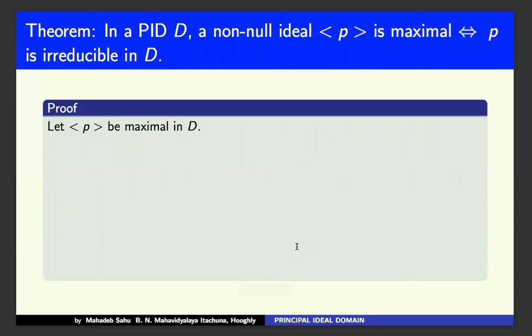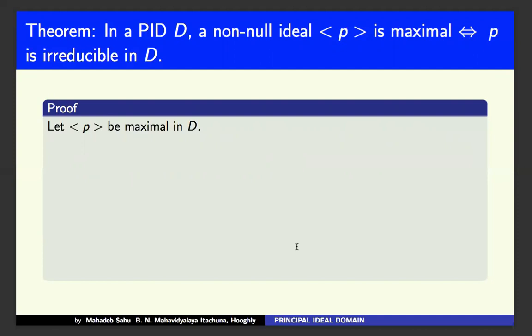In the next lecture, I shall present maximal ideals and irreducible elements: the principal ideal generated by an element P is maximal if and only if P is irreducible.